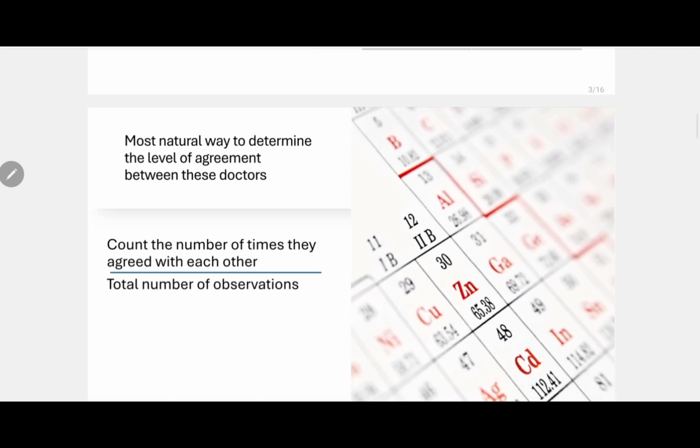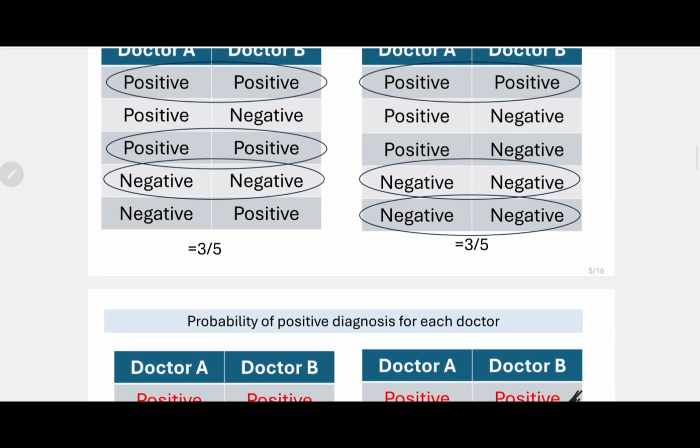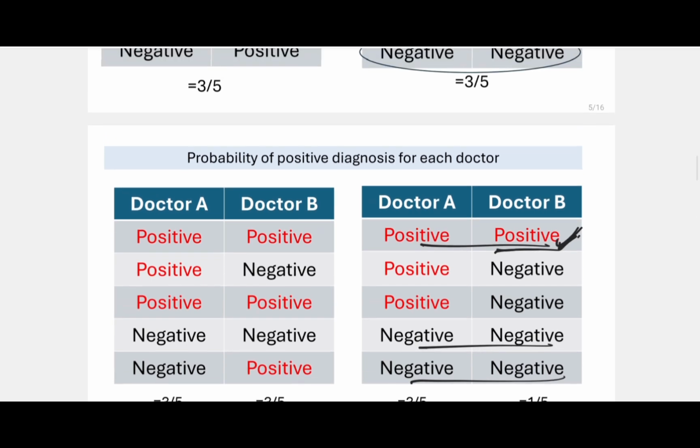Let's move further. So the most natural way to determine the level of agreement between these doctors is to count the number of times they agreed with each other, as we have done, divided by the total number of observations. So this is 3, the number of times they agreed with each other in the example, and the total number of observations was 5. So 3 out of 5 is the observed agreement, right? So I have shown the level of agreement in the observed agreement.